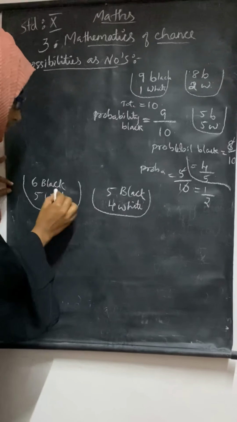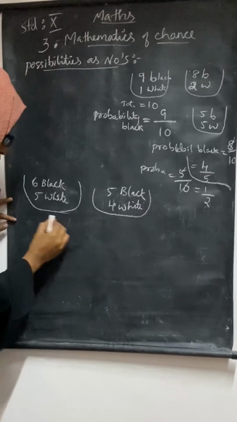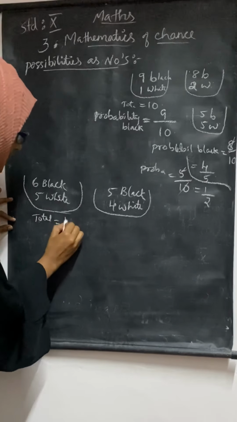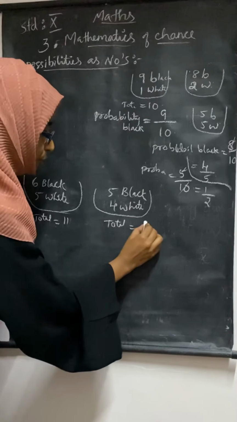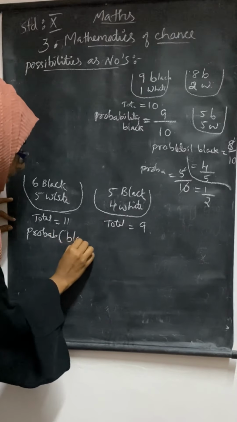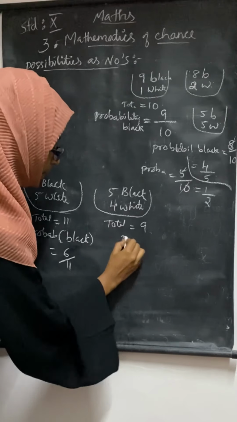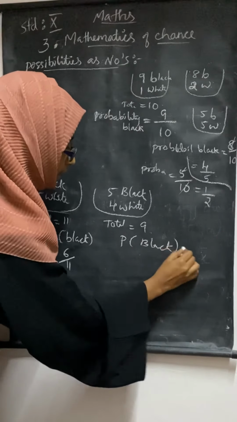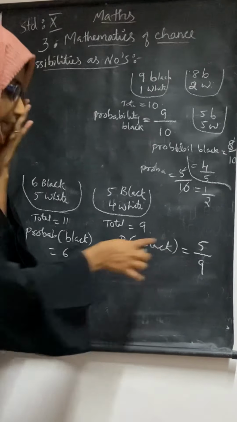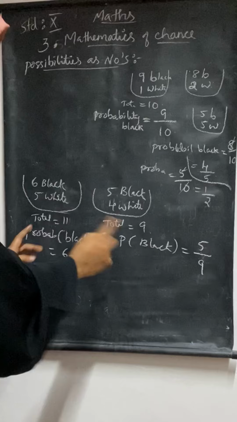So for that we want to see whether this will have more probability or whether this will have more probability. Now I'm saying about the black. What is the total? Total balls of 6 plus 5, 11. Here total is 5 plus 4, 9. So probability of black is how much? How many black do you have? 6 by total 11. And here, total will be 9 and black will be 5. So 6 by 11, 5 by 9 you have. Which is having the more probability, we have to see. Both are black only, but we want to know more probability for which one.